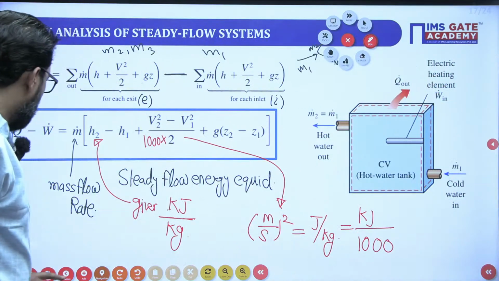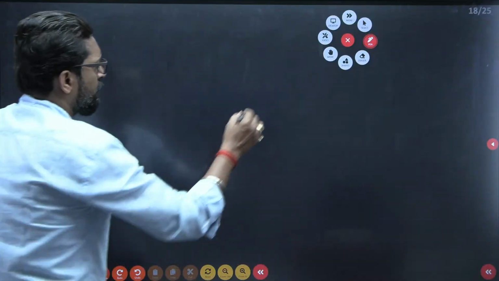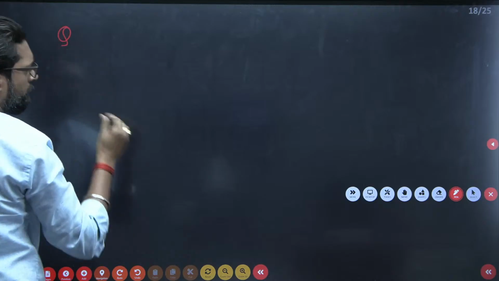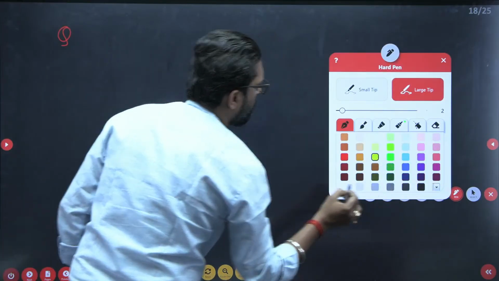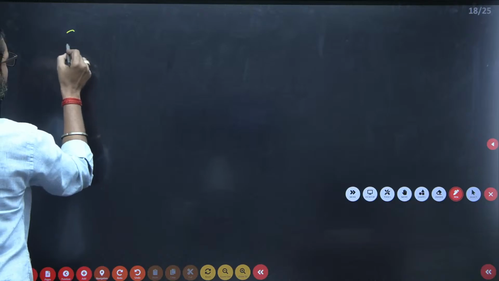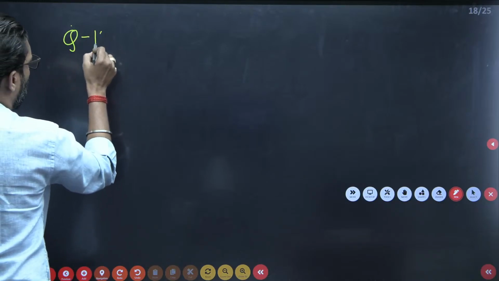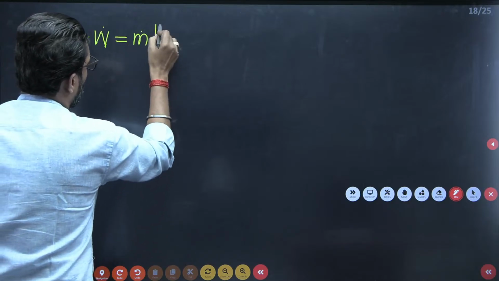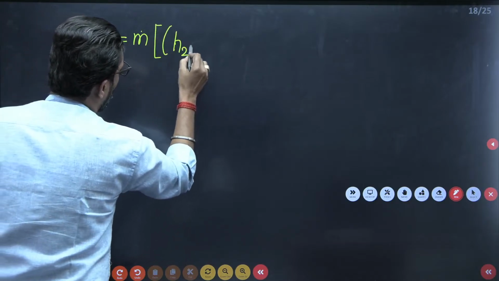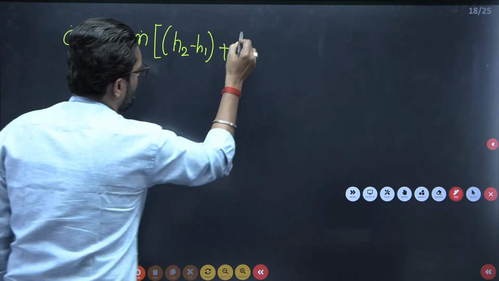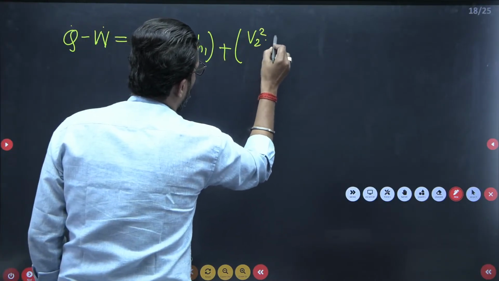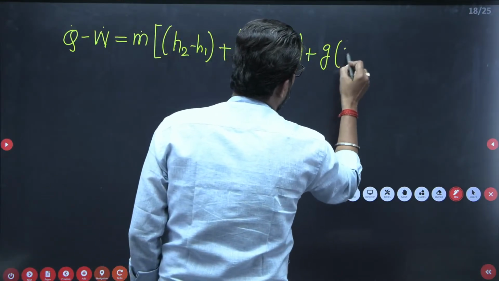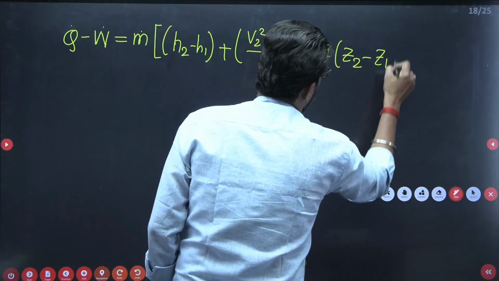So this is the precise equation. What is our main equation? The main equation is heat transfer minus work transfer, very easy, is equal to mass transfer into enthalpy change H2 minus H1, plus change in kinetic energy V2 square minus V1 square by 2, plus change in potential energy g(Z2 minus Z1).